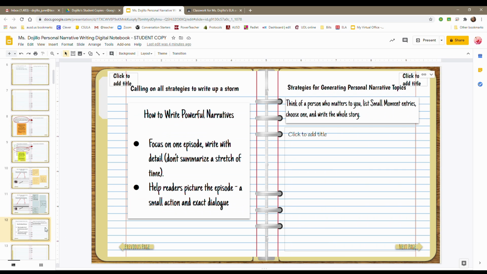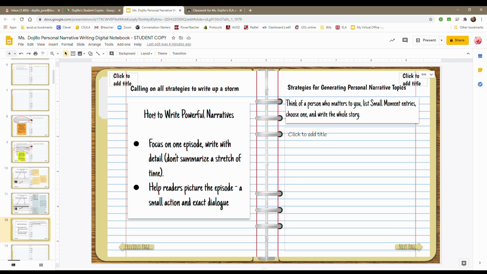Then on slide 12, you're going to call on all strategies to write up a storm. On this page, we're giving you something to think about. How to write powerful narratives. We want to remind you that you want to focus on one episode, write with detail, don't summarize a stretch of time. Help readers picture the episode, a small action and exact dialogue. And then on the other side is where you're going to write.